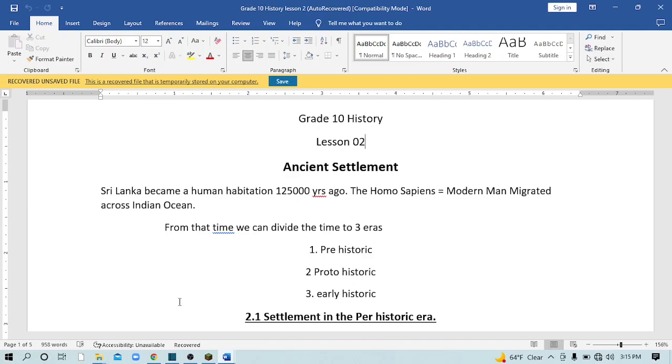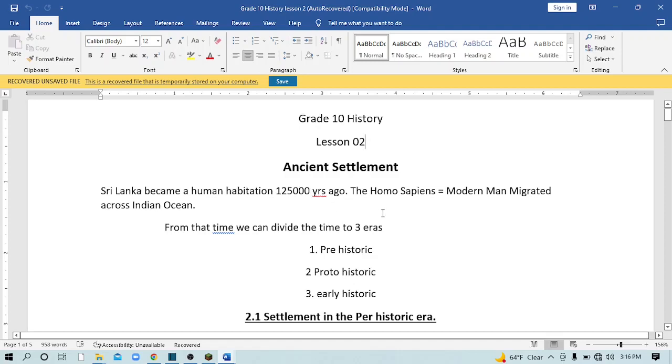When you finish your textbook, you can come to this short note and study it. These are the points you have to keep in mind for the answers. You don't have to keep in mind the whole lesson. That is why I am giving this short note. Right? Ancient settlement. There is a short introduction.